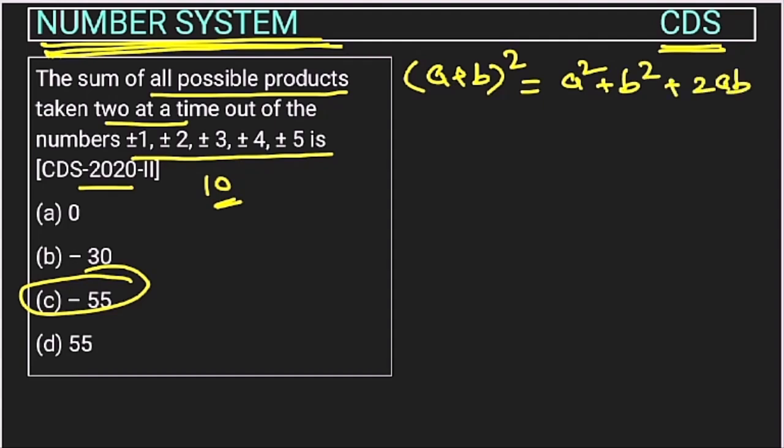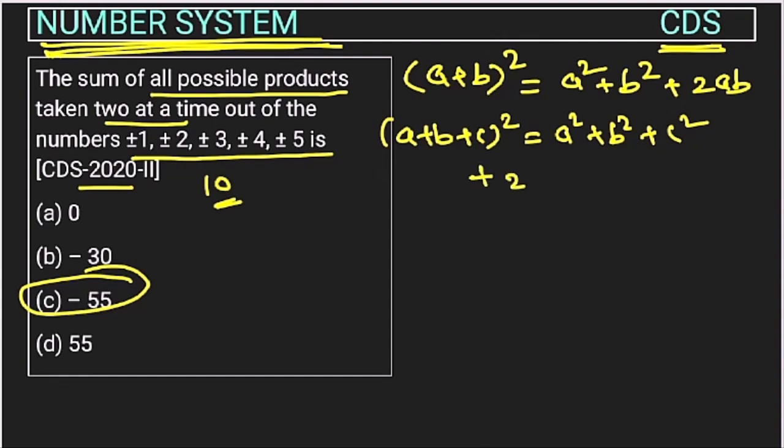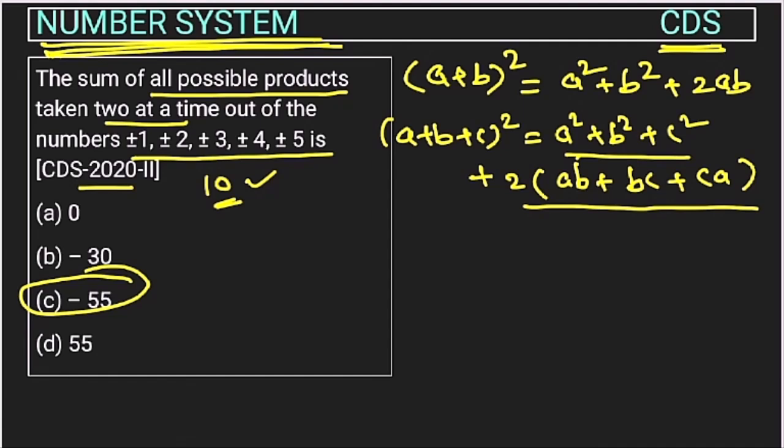If there are three variables, what will happen? (a+b+c)² will be a² + b² + c², and then the multiplication of two values will come: ab + bc + ca. Here we have 10 variables, so we will take the 10 values as a1 + a2 + a3 up to 10 values, and add them. Here we will get the squares of these values, and here the multiplication of two values taken at a time.